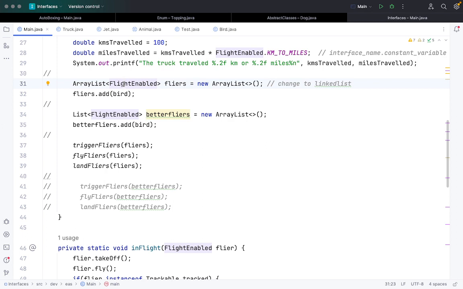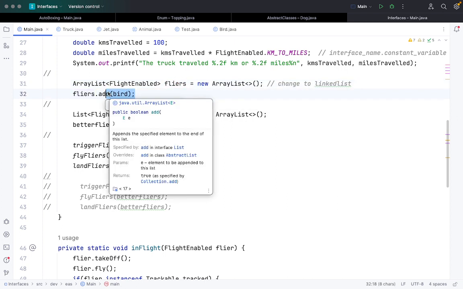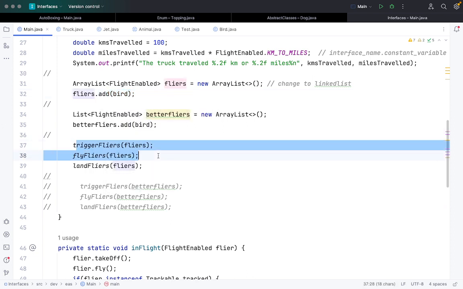So here, just to show a comparison, if I create an interface object of type FlightEnable, I name it flyer, and it's an ArrayList. Now I'm adding bird, because bird has implemented this FlightEnable, and if I call these functions, let me run this.